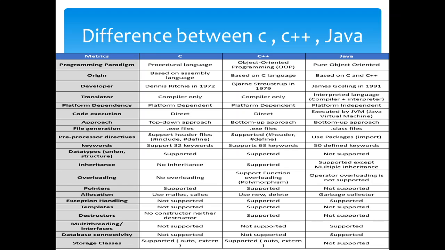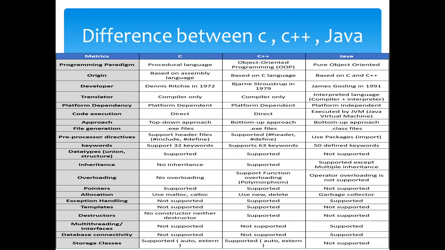C++ was developed by Bjarne Stroustrup. When we go with C, Dennis Ritchie developed it in 1972. C++ was developed in 1979 by Stroustrup, and Java in 1991. Why do we say 1991 by James Gosling? Because it was the Oak project which started in 1991, and it was renamed as Java in 1995. C++ has compilers only, but Java has the compiler plus an interpreter built in.